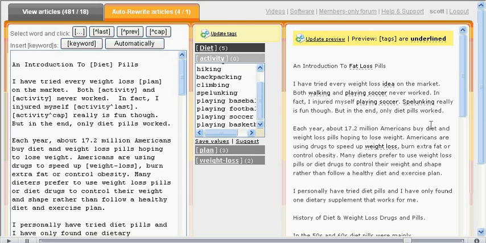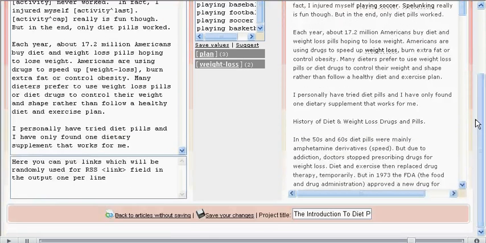Cool. Both walking and playing soccer never worked. In fact, I injured myself playing soccer. Spelunking, which has the first letter capitalized, really is fun though. Okay, so that covers our first buttons up here. Let's scroll down real quick.